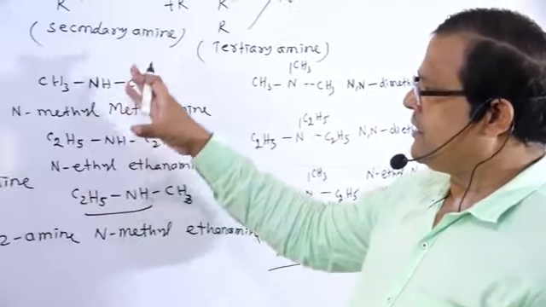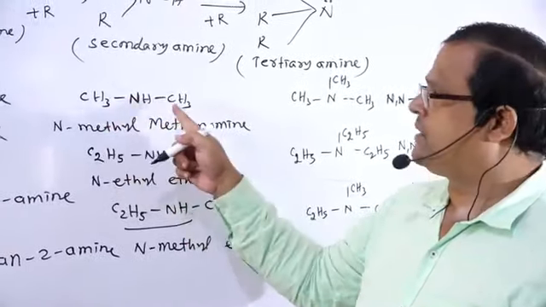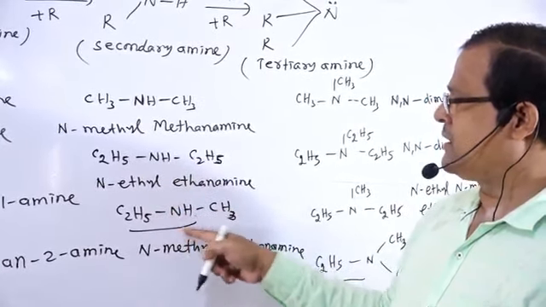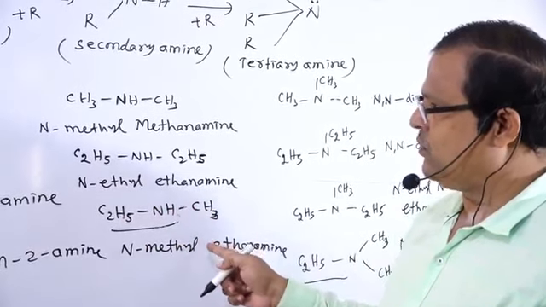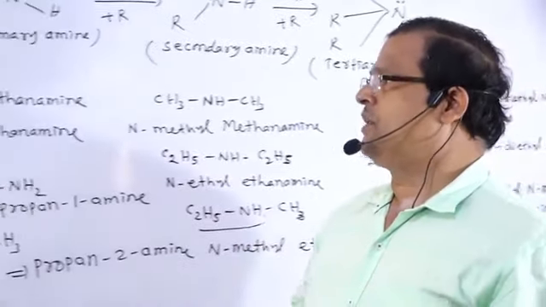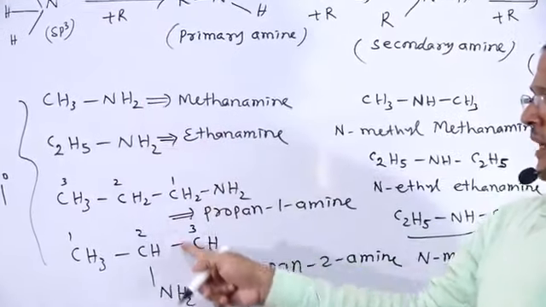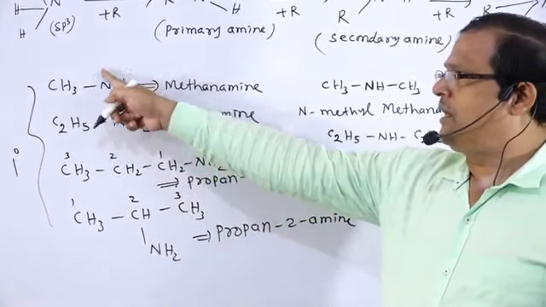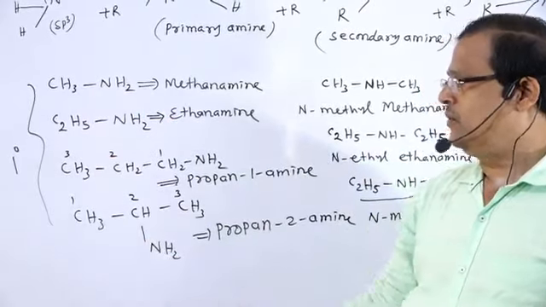These are the examples of secondary amines, because two hydrogen atoms of ammonia, NH3, are replaced by two alkyl groups. Then these are the examples of primary amines, because one hydrogen atom of ammonia, NH3, is replaced by an alkyl group.